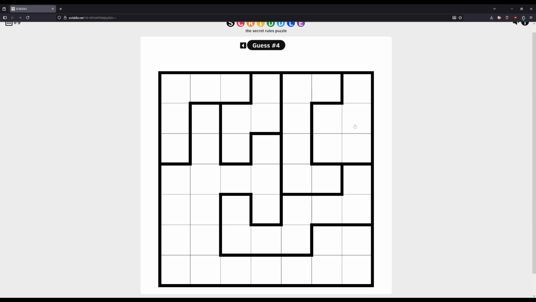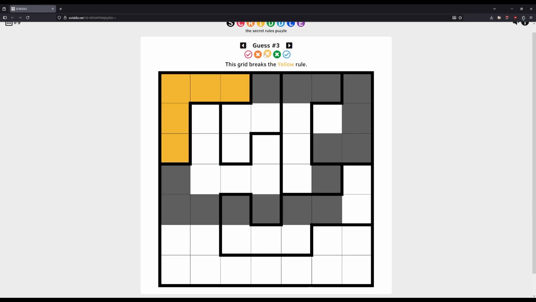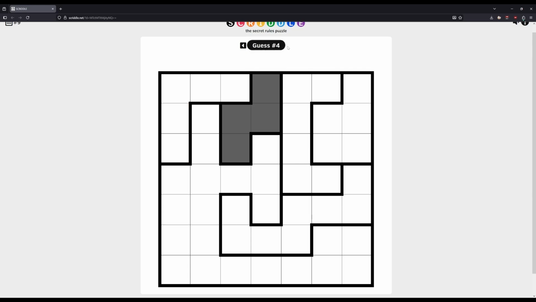And if you remember, I talked earlier about how most of these puzzles have somewhere you start, somewhere you begin solving the puzzle from. And that would be here, because this shape only has 4 tiles. So if we need at least 4 tiles shaded, then we can just start off by shading all of these in. That does make me curious as to what the yellow rule is, because it didn't like this being fully shaded in. So it could be that this rule is very specific about there not being 5 or more.